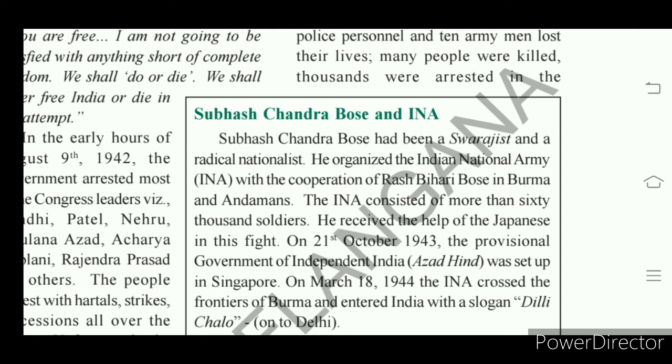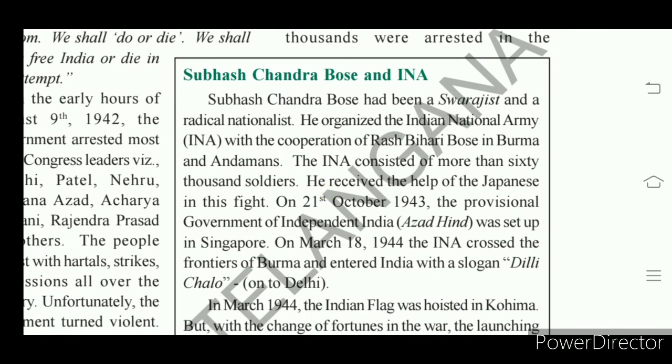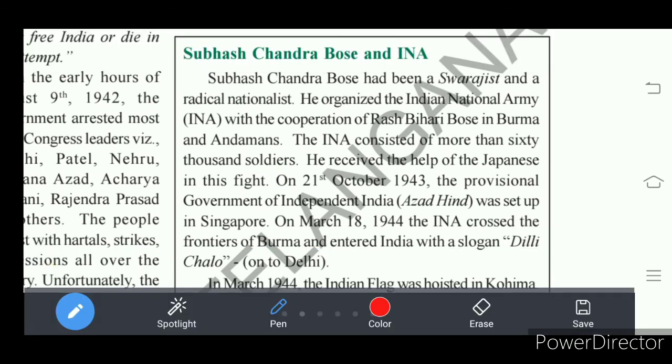He belonged to the Swarajist party. He set up a party called Swarajist, and he moved with a radical approach. He organized one army, the Indian National Army, in short called INA.